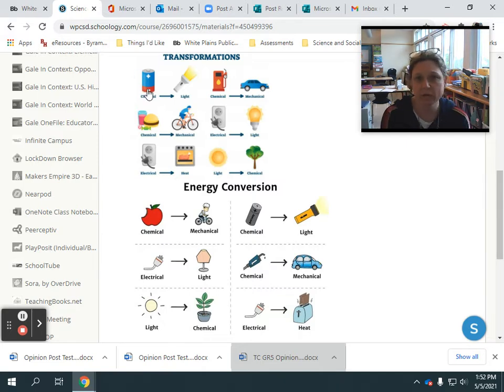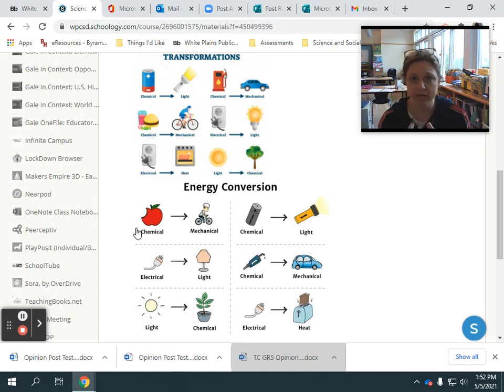So for example, look up here. If you put a battery into a flashlight, right, you're transforming electrical energy into light energy, because electrical energy is stored inside that battery. Then when you turn on the flashlight, and because of the connections that it's making electrically, the light turns on.